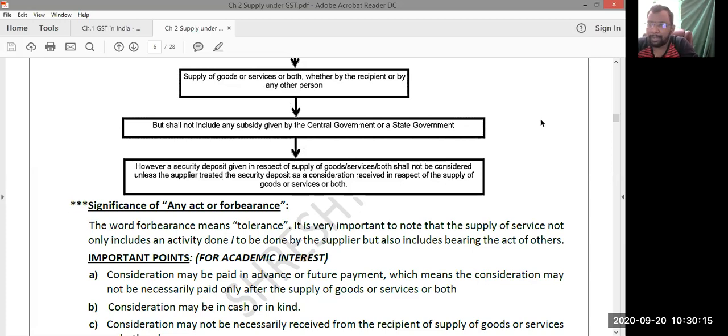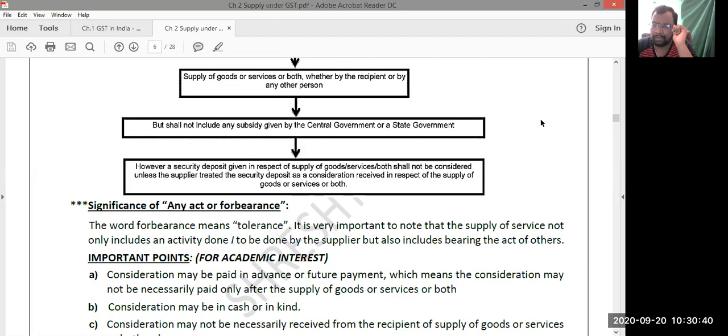And what's happening here is, because of this there is a delay in completion of the project. This delay leads to loss of revenue to the government. Now the government, for tolerating this act, has claimed liquidated damages from Matus Infra. Now these liquidated damages are liable to GST. So what is the supply involved?